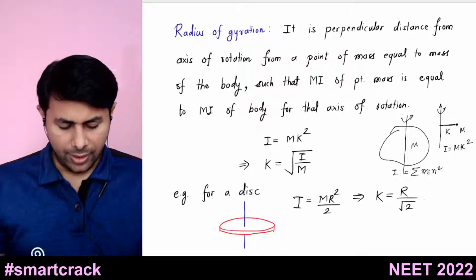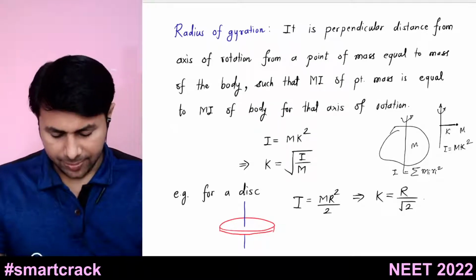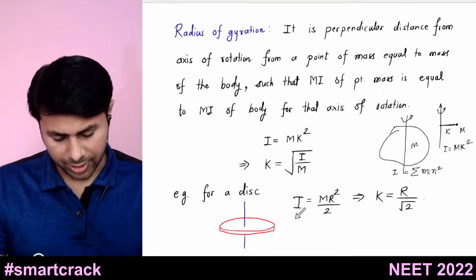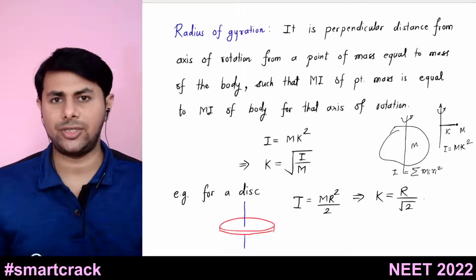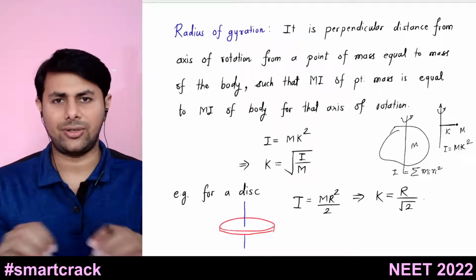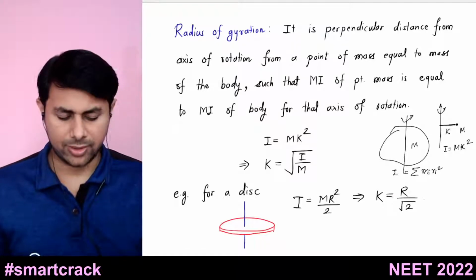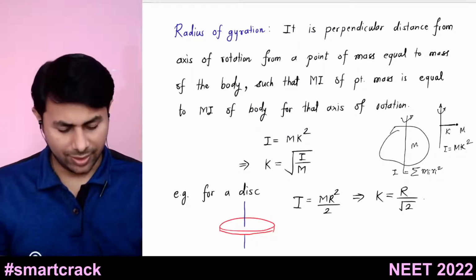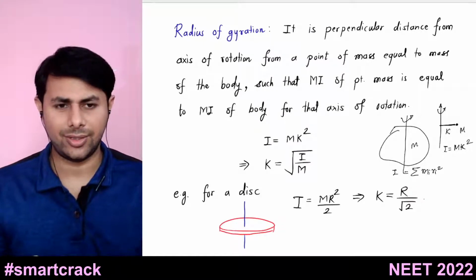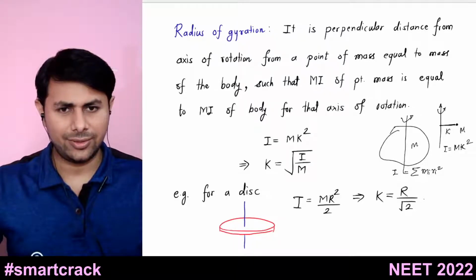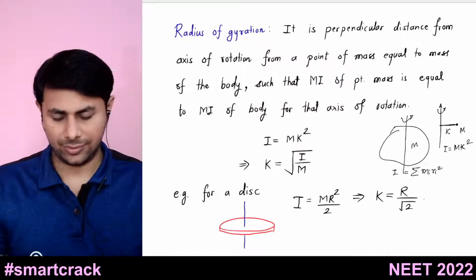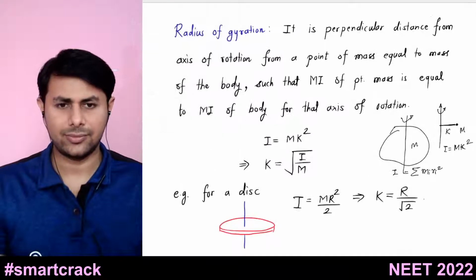Just for the sake of an example, for a disk whose moment of inertia is given by mr square upon 2, if you substitute it in this formula, you can find its radius of gyration. So the radius of gyration of a disk is given by r divided by root 2. Alright, so I hope this is clear. Is there any question? No questions?